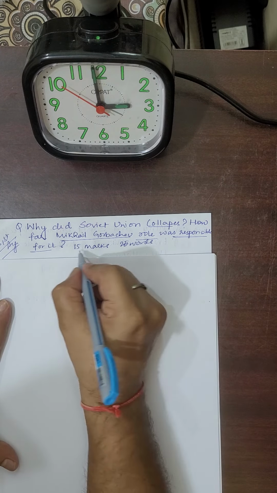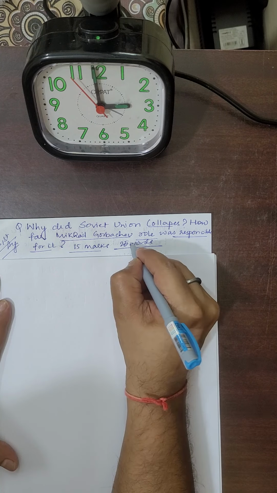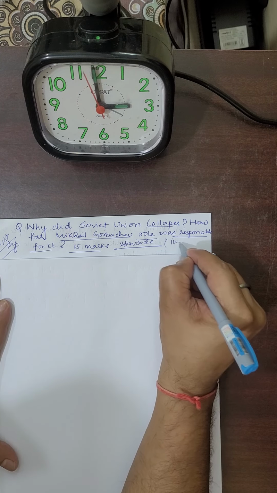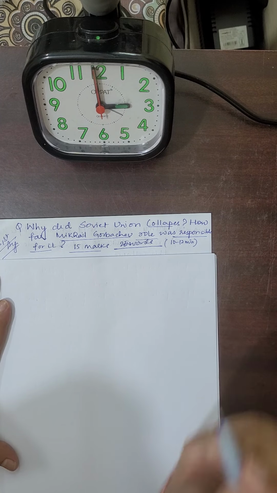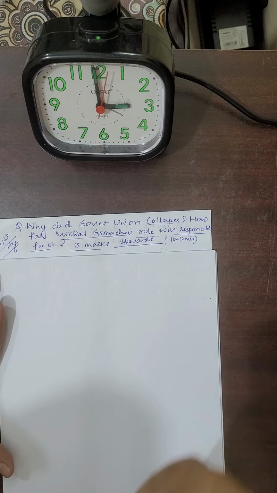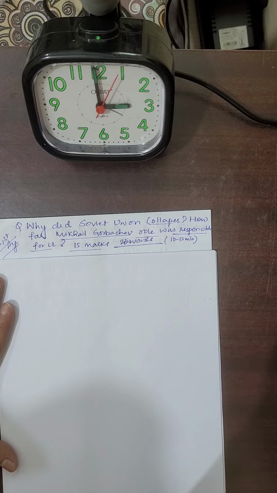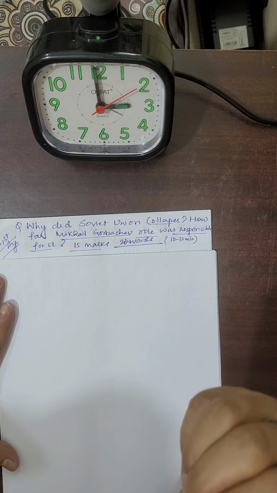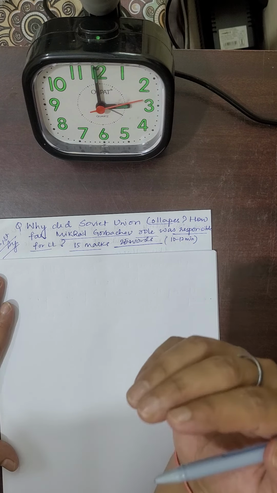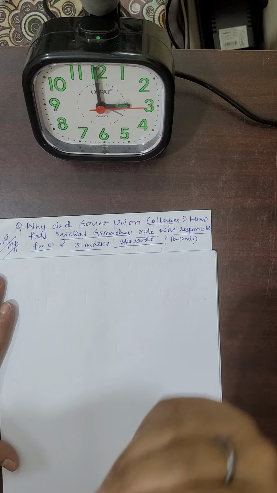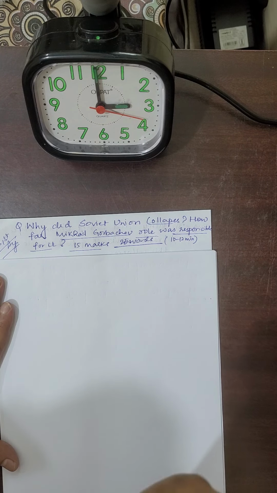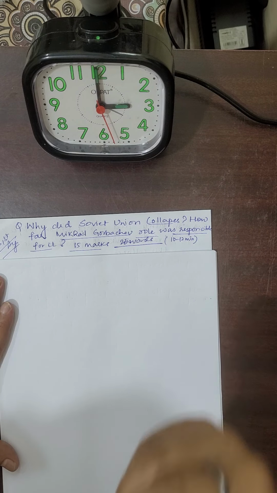This is a 15 marks question, 250 words, which you have to write in 10 to 12 minutes at the maximum. Let us see how we can approach this question. As I have told you always, when you start answering any question, if you can connect to current affairs, you will get more marks. If you connect the introduction to current affairs, it tells the examiner that you are following current events very sincerely, and that gives a very good impression. It also tells the examiner that you know why this question has been asked.